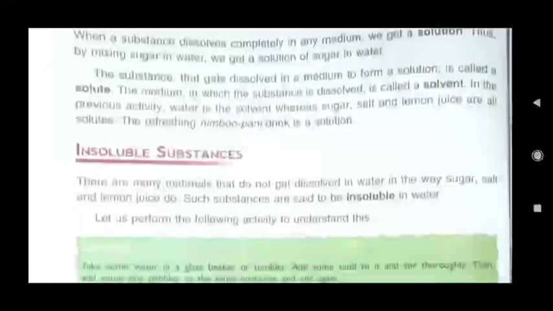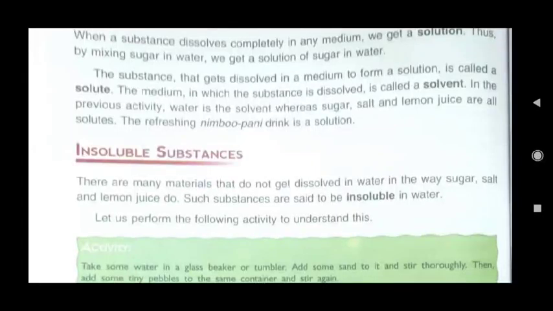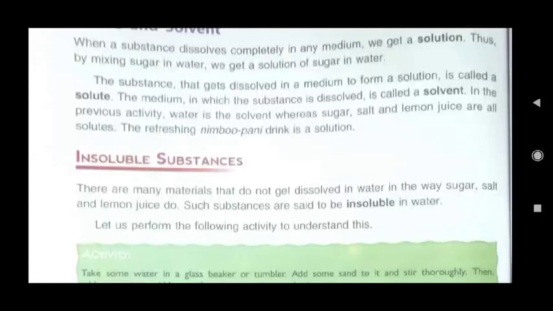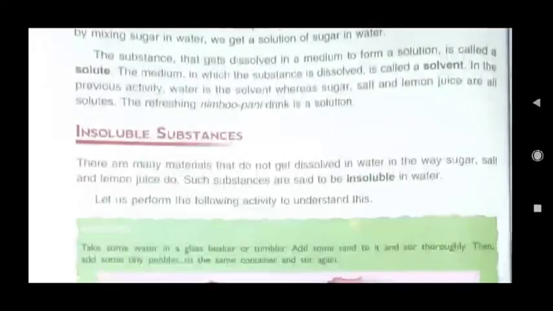Like in above mixture, the medium in which we dissolve is water. Water, that medium, is known as solvent. Suppose we mix sugar in milk, then sugar will be solute, milk will be solvent, and after mixing, that solution will be prepared. So in the above solution, sugar was solute, then salt was also solute, and water was the medium, that is solvent.